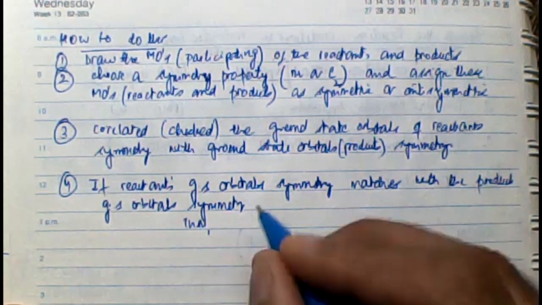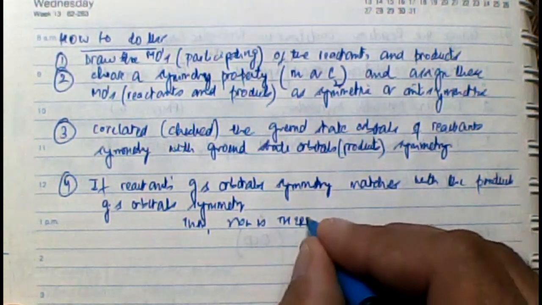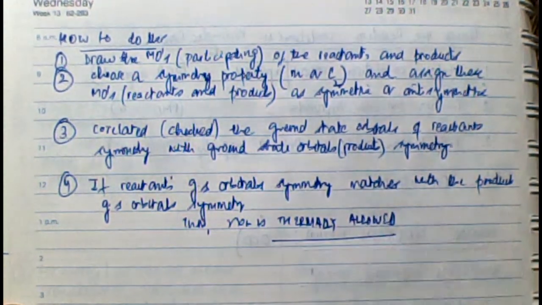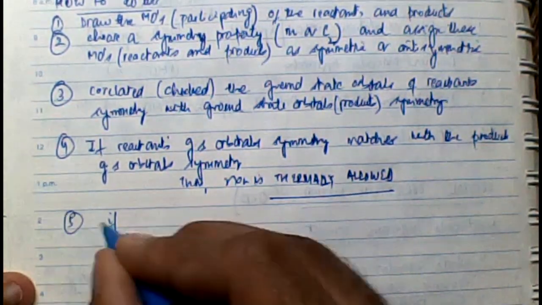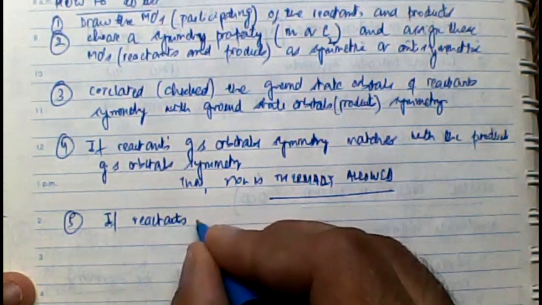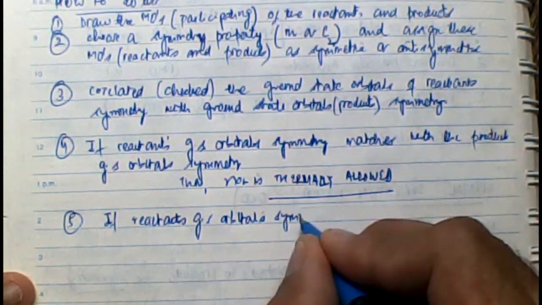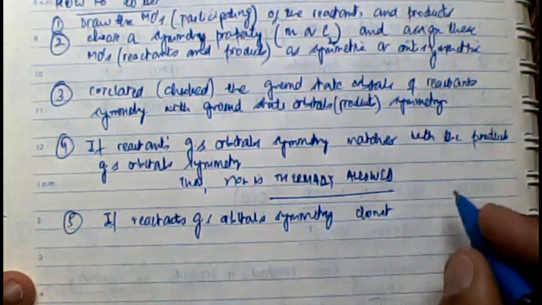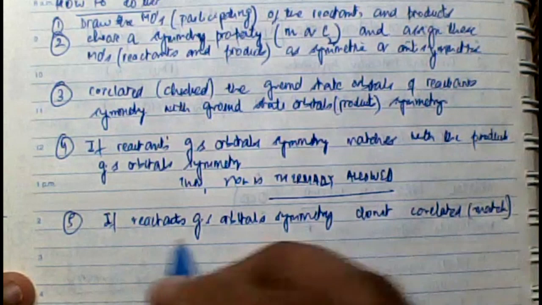And if the reactants' ground state orbitals symmetry does not correlate or match with the products' ground state orbital symmetry, then we say the reaction is thermally forbidden.